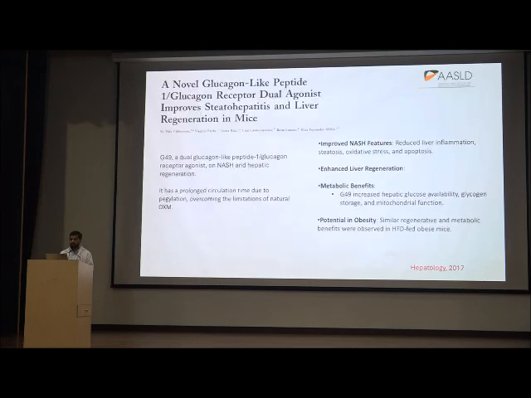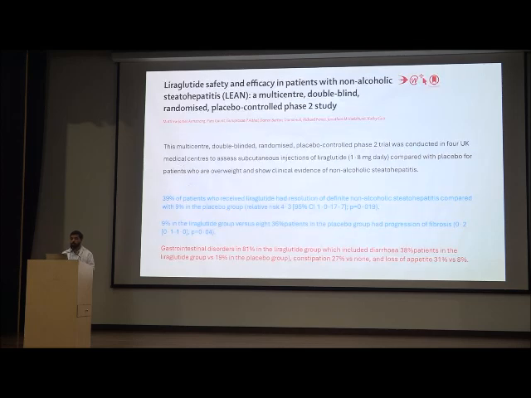It also improves microbiome modulation. Another mouse study took into account the dual glucagon-like peptide and GLP receptor agonist in NASH and hepatic regeneration, and it showed that this G49 dual glucagon receptor agonist improved NASH features in the form of reducing inflammation, steatosis, oxidative stress and apoptosis, enhancing liver regeneration, and providing metabolic benefits and potential in obesity, decreasing obesity.